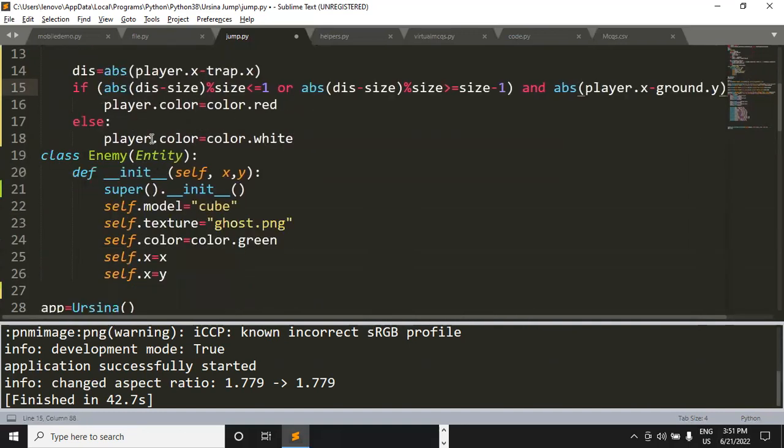What should happen? The player's color should change. Otherwise, the player's color should remain white only.